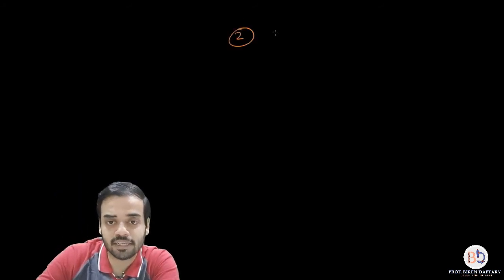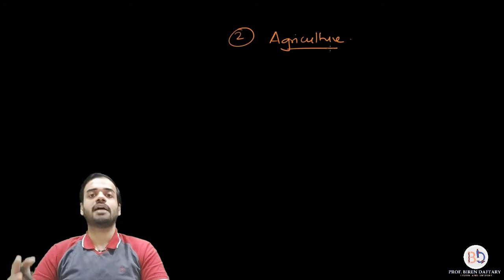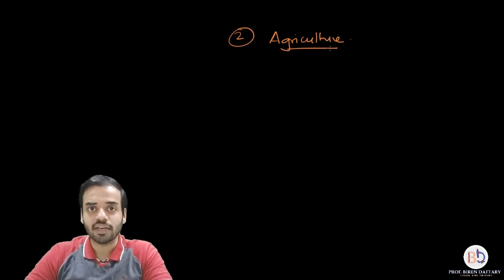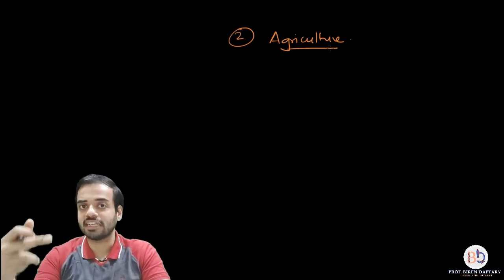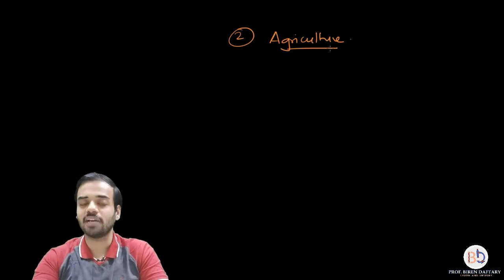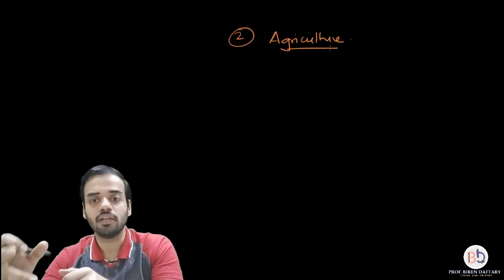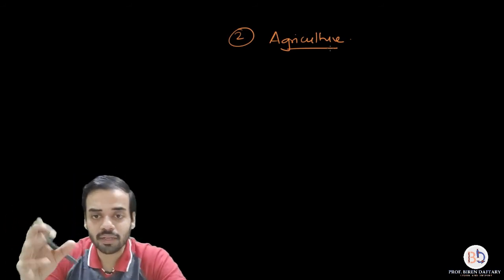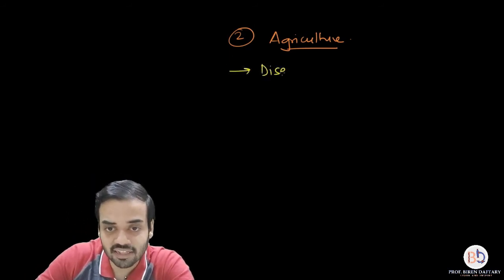So now we are starting with the second application of biotechnology, and that is called application in agriculture. Now how does biotechnology help in agriculture? You already know about Agrobacterium tumefaciens. Agrobacterium tumefaciens is basically a bacterium which is used to transfer the TI plasmid into the plant, and inside the TI plasmid you can add the gene of your interest, and that gene will produce the required protein. So using recombinant DNA technology, you can basically produce disease resistant plants.